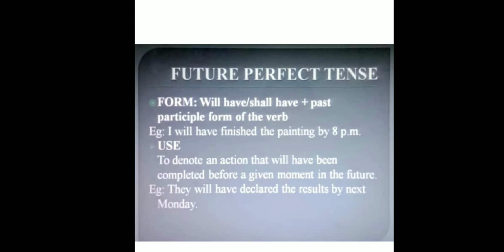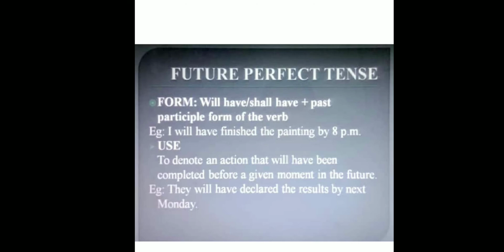I will have. Subject plus will plus have. There is no option has or have. Okay, compulsory we have to put have plus V3. Whatever verb we are using, it should be in the third form of the verb, that is past participle, plus the rest of the sentence. Now its use.